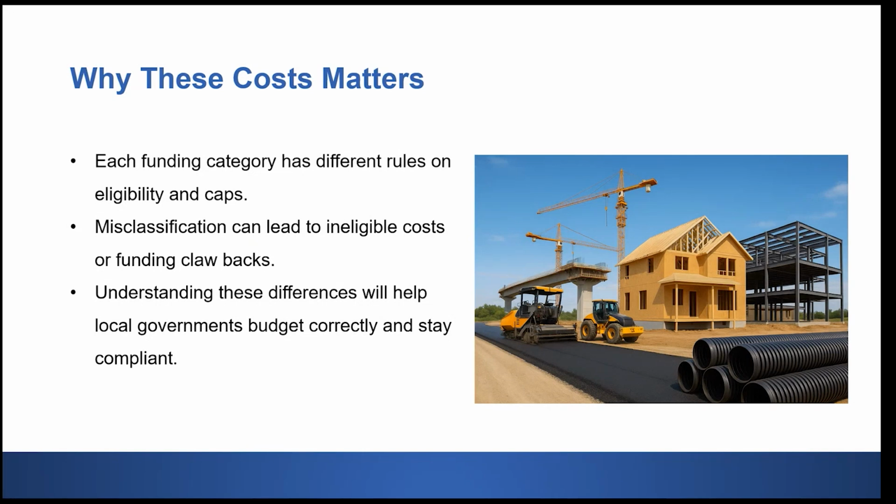Administrative planning costs keep the program running and compliant, while activity delivery costs make sure individual projects can move forward. Understanding the differences between these helps you budget correctly and avoid charging expenses to the wrong category.